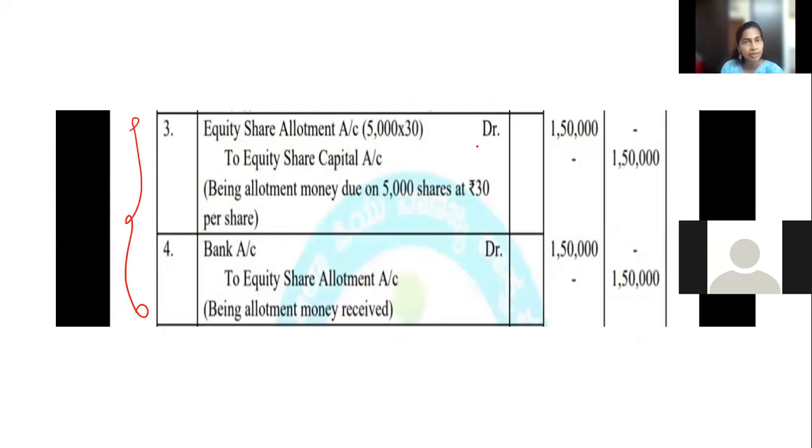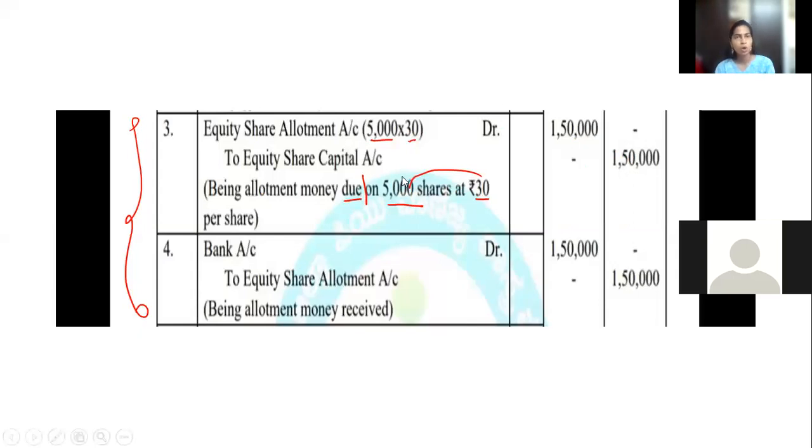Equity share allotment account debtor to equity share capital account. The amount, as I just told, is the number of shares 5,000 into 30. The rate of 30 is given, multiply and you get the answer. Being allotment money due. Writing just this much is also correct, but those who want to can add more: on 5,000 shares at rupees 30. You multiply both and get this answer. I have already explained what allotment due means.